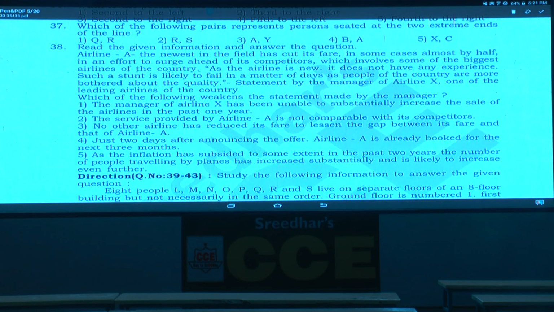Now airline A, the newest in the field, has cut its fare, in some cases almost by half, in an effort to, what is the main reason behind this one? To surge ahead. Surge means going forward, increase, to surge ahead of its competitors. Now sir, initially they have started with this one. What is this one? They have cut down the prices.